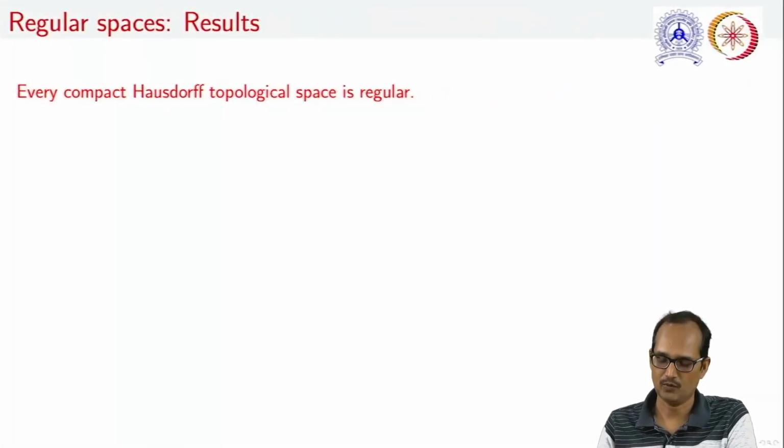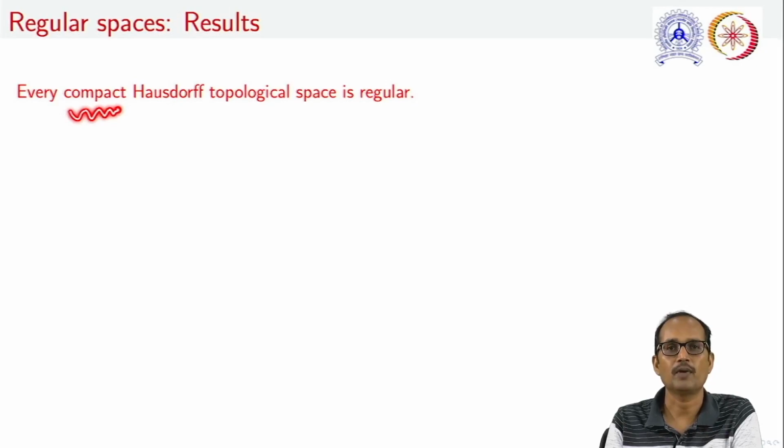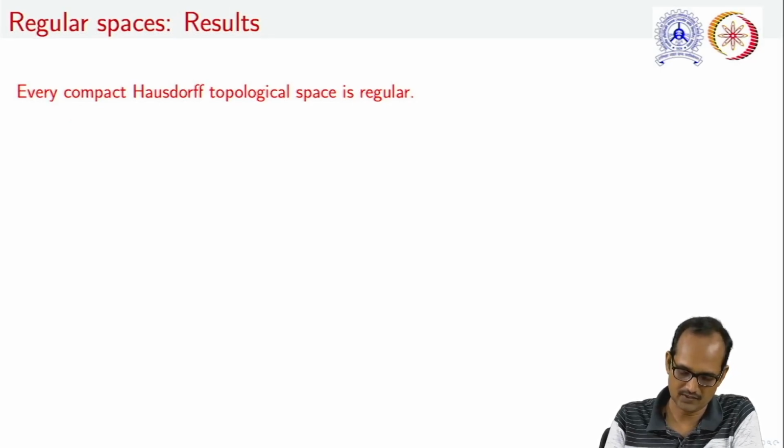Moving ahead, we have already seen that a Hausdorff topological space may not be a regular space, but what can we justify if, along with Hausdorffness, we add the notion of compactness? Then a compact Hausdorff topological space is regular. In order to justify it, let us take a topological space (X, tau).